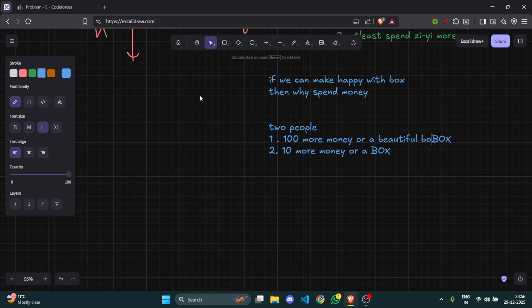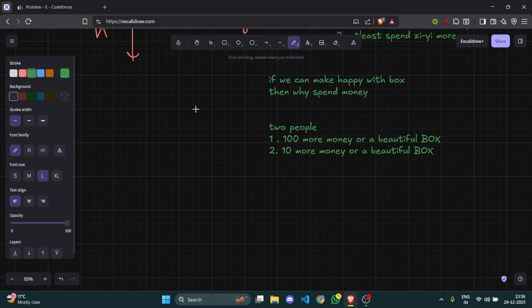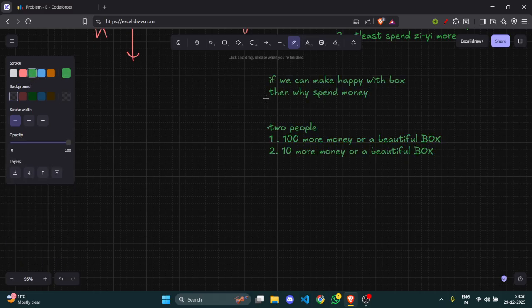So what would you try to do here? First of all, I was saying let's try making them happy with the box only. Whom would you try to make happy with the box first? This one or this one? I would say this one, because if I try to spend more money on him, he would take 100 money.